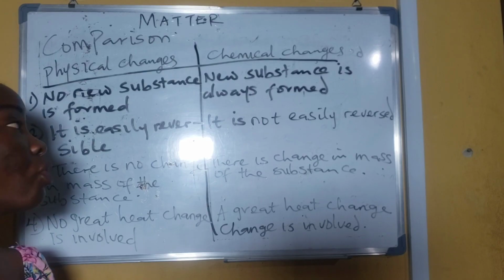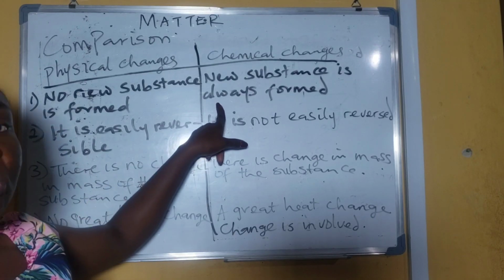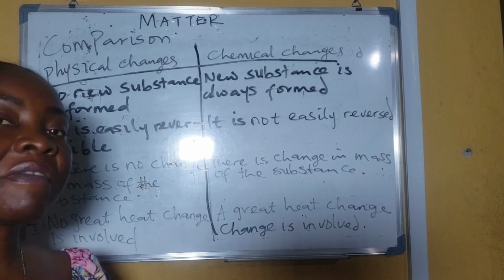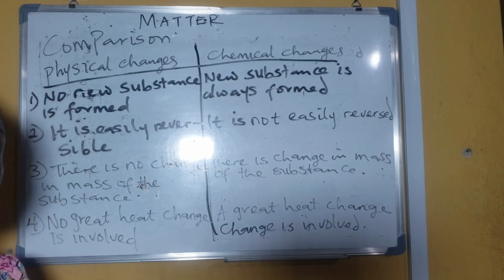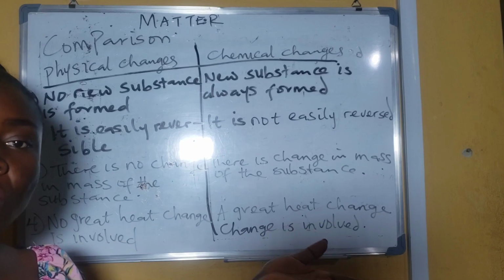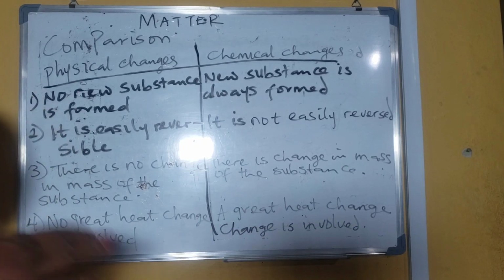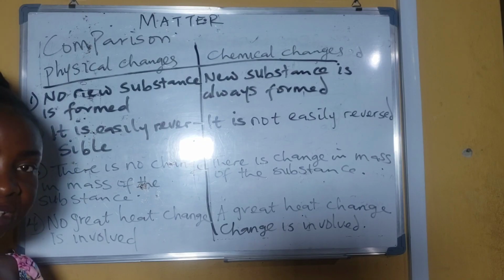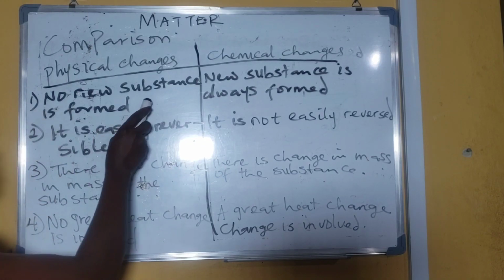But when you look at chemical change, when you burn a pepper, for example, you will never have that pepper back, because the pepper will change from pepper into ash, and then some will even go into gas, smoke. It will just change to new things. So that is the meaning of this first one.